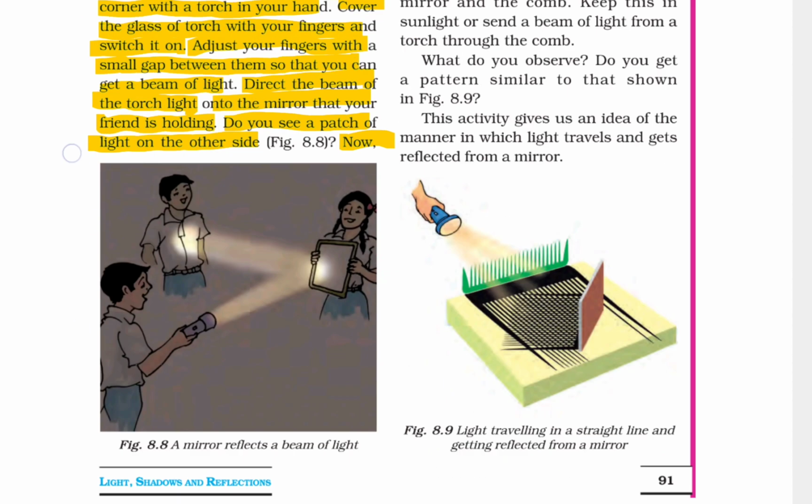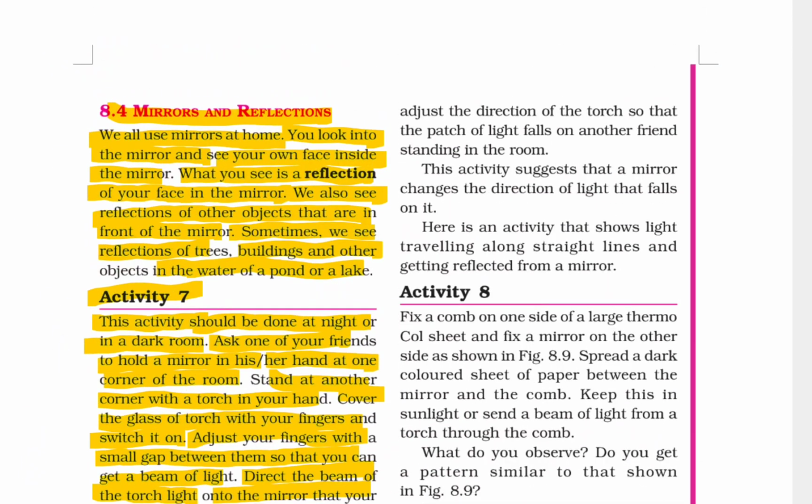Now, adjust the direction of the torch so that the patch of light falls on another friend standing in the room. This activity suggests that a mirror changes the direction of light that falls on it.